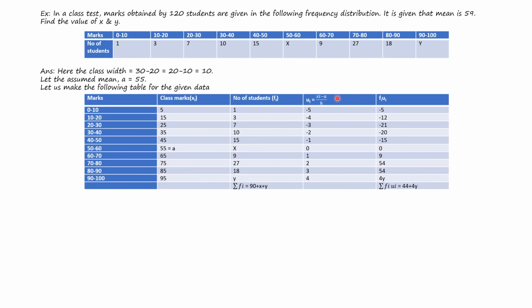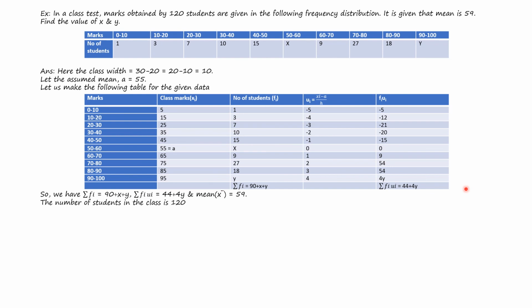ui is nothing but xi minus A by h. Here xi is 5, A is 55, and h is 10. So it is 5 minus 55 divided by 10, which is equal to minus 5, and so on. And we have found fi ui, and the sum total of fi ui is 44 plus 4y. So we have summation of fi is 90 plus x plus y, summation of fi ui equals 44 plus 4y, and mean x bar equals 59.